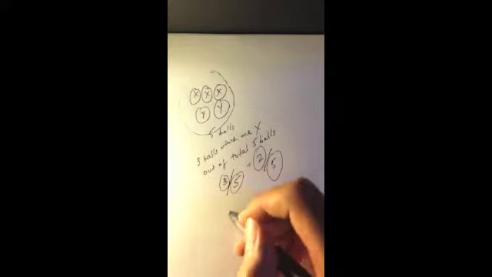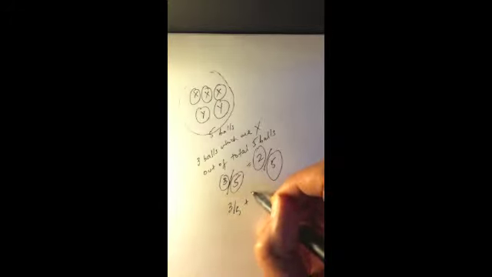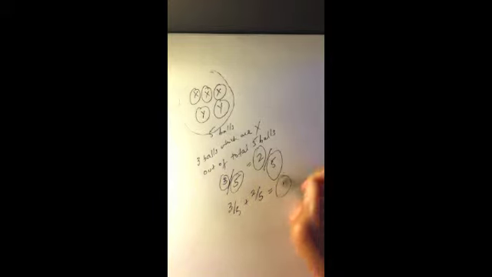Now, incidentally, if we were to add 3 divided by 5 plus 2 divided by 5, we would get 1. And so this is the beauty of the thing. It should always equal 1, right?